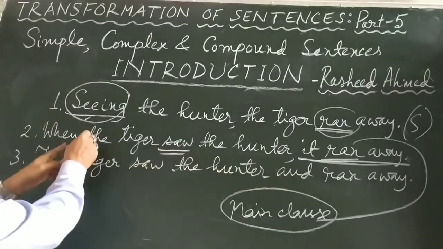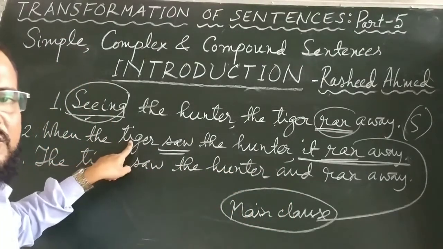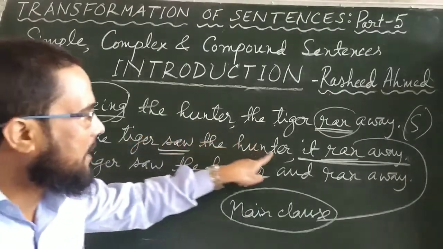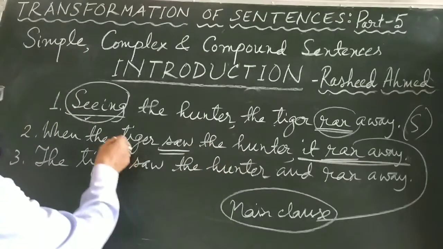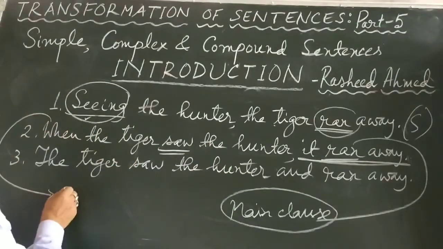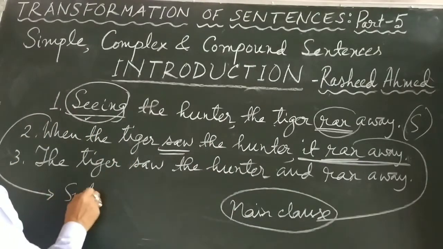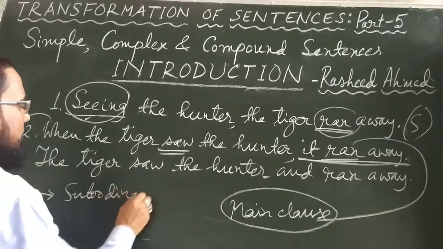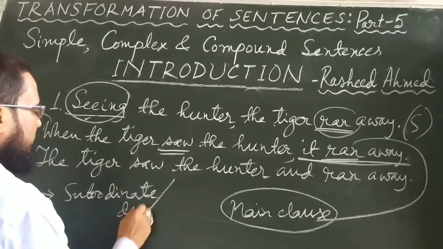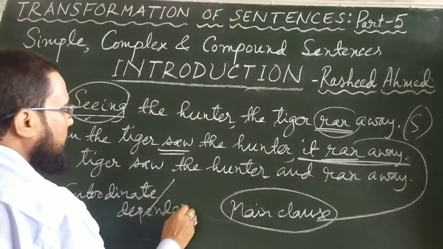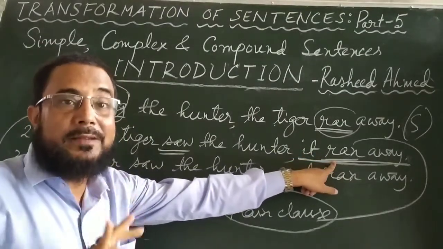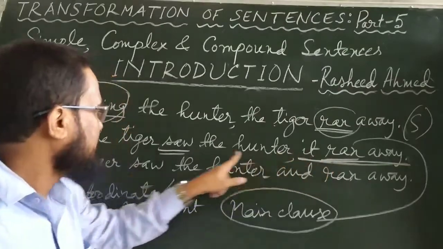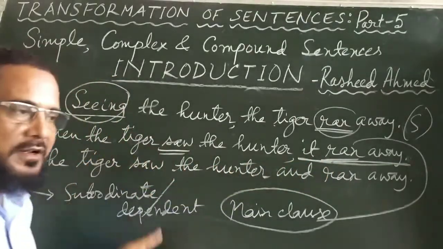And coming to this part which gives a sense but not complete, and without the help of the second part it remains incomplete. This part is called dependent clause or subordinate clause. Subordinate clause or dependent clause. Because this part is dependent on the other part. And that part it ran away is not dependent, it is independent clause, main clause. This is dependent clause or subordinate clause.